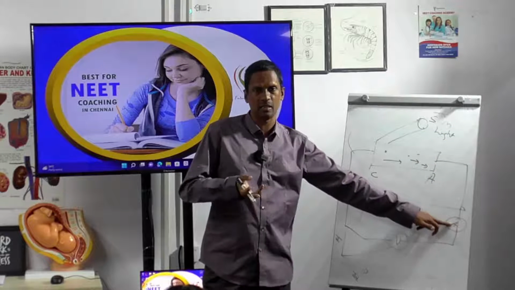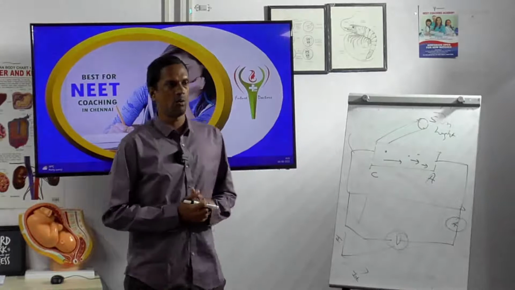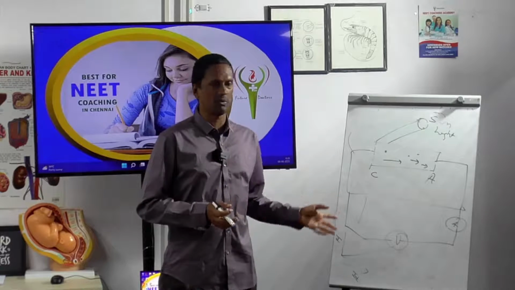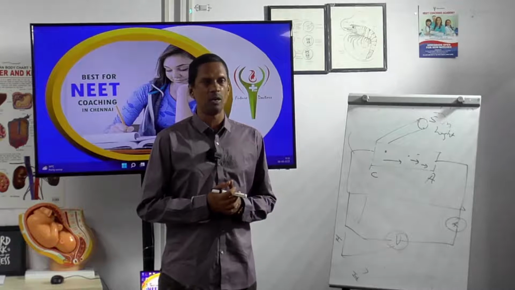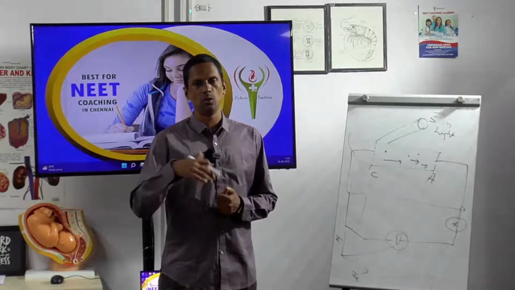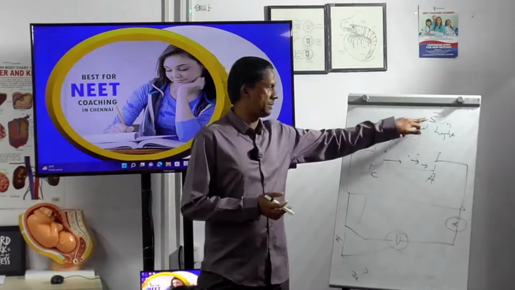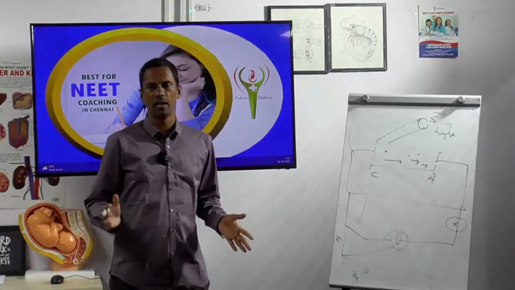In experiment number 2, I don't want the current now, but I want to perform the same experiment, because I want to find out the minimum potential to stop the current. Experiment 2 is the same as experiment 1. Did you understand experiment number 1?